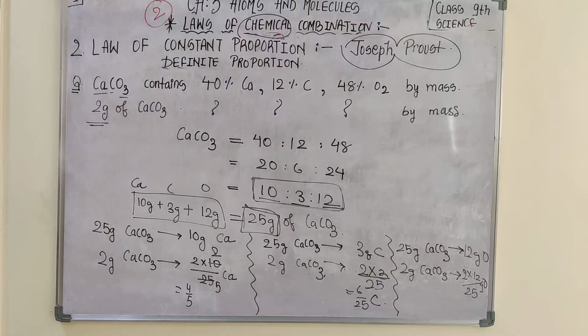So this is all about the laws of chemical combination. In the next lecture we would be starting with Dalton's atomic theory, in which we would be discussing the postulates. The postulates were based on these chemical combination laws only. So if you are not thorough with these laws, you won't be able to understand Dalton's atomic theory. Okay, so I hope you are clear with these laws, and in the next class we would be continuing with Dalton's atomic theory.